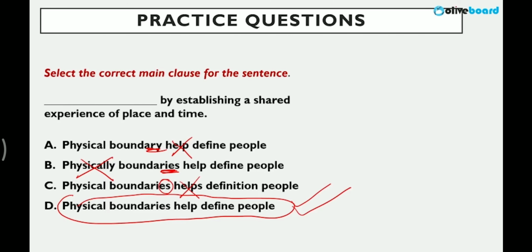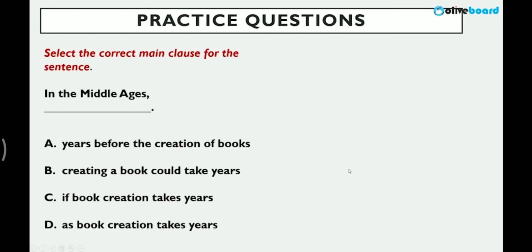Physical boundaries: because a plural subject, boundaries, is given, I need a plural verb, and the plural verb is help, without S. Always remember the verb is plural. So help, help define people. All others have grammar errors, so I cancelled based on that. So if it is clauses also, guys, remember you can always use grammar logic.